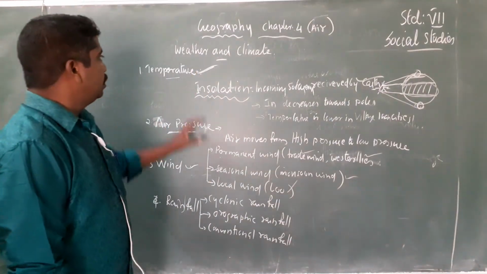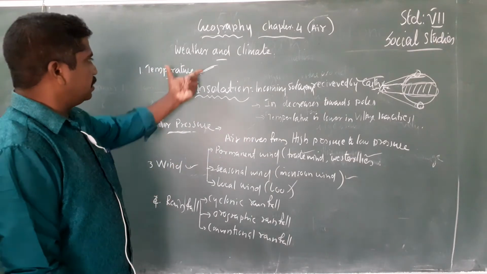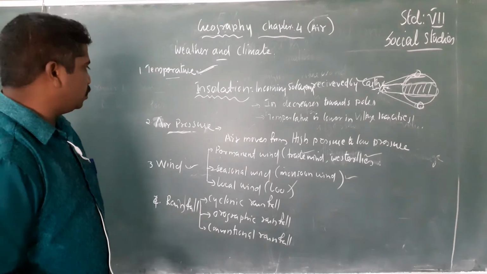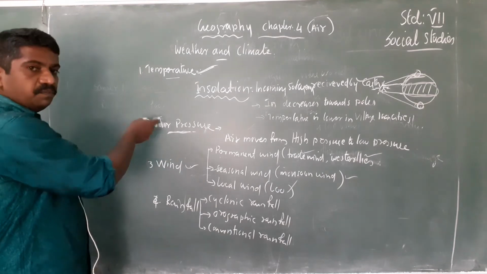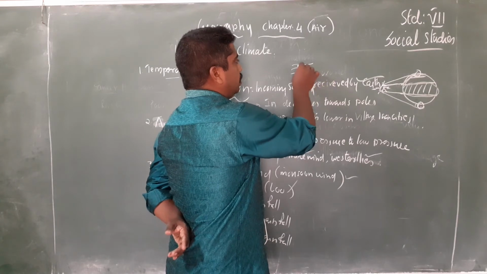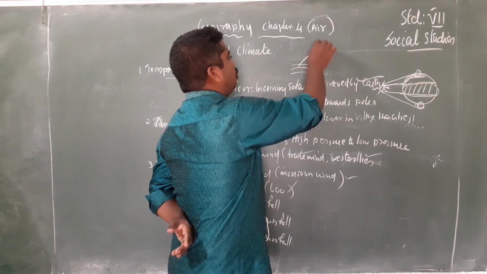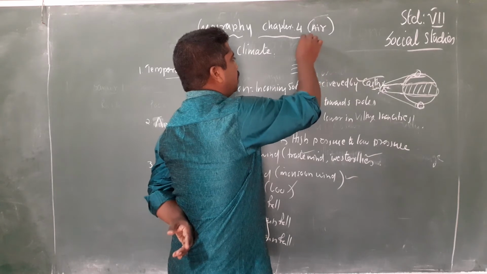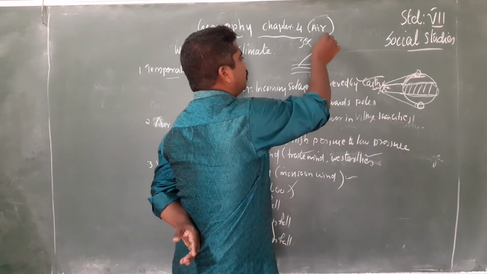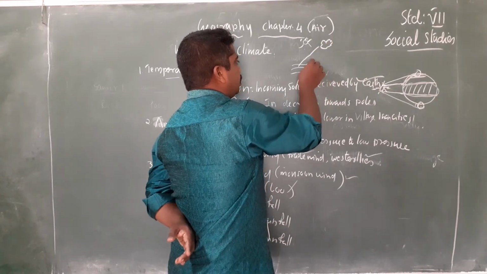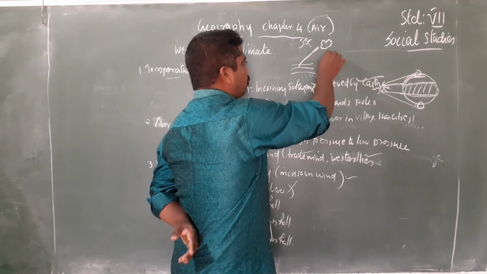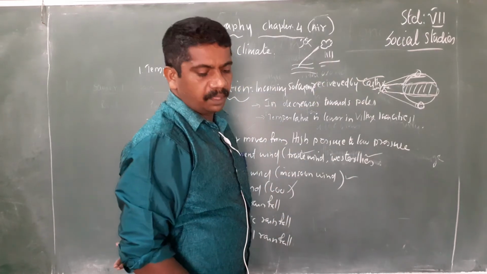Another one is rainfall. As you know, the fourth factor affecting the weather and climate of a place is rainfall. What is rainfall? We have studied in the previous classes that from the river or ocean, the water goes upward due to the sunlight. It evaporates, rises up and forms the cloud. Then it cools down and falls as rainfall. This is called rainfall.